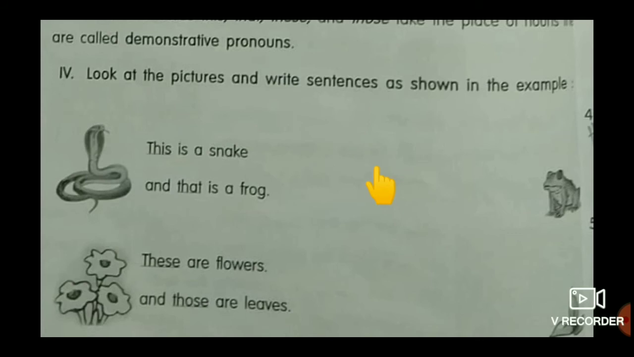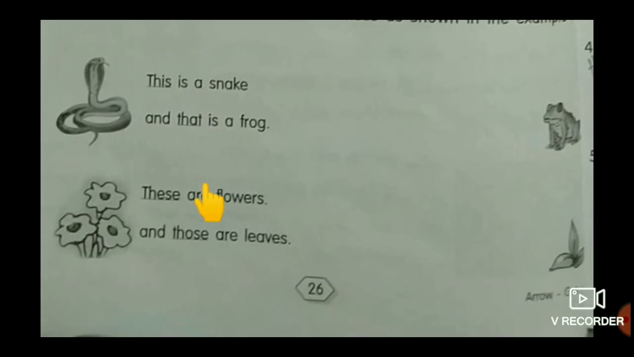Understood, children? Which is the nearest one? We use this. This is a snake and that is a frog. Why? Because this is very far. That's why here we use that. These are called demonstrative pronouns. Understood? Here moving on to next picture. These are flowers. These flowers are very nearest. But here plural, many flowers are there. More than one. That's why we use nearest places for the flowers. These. Understood?